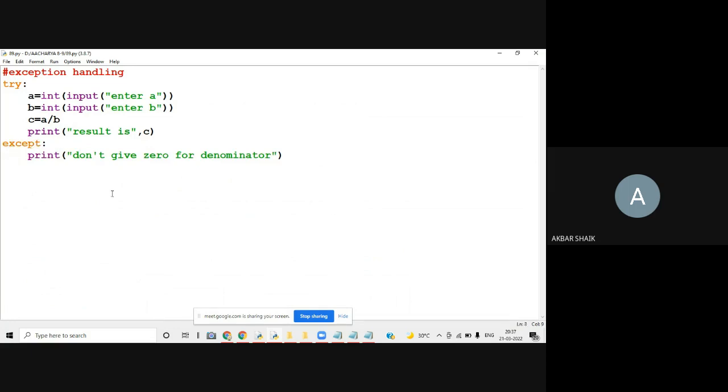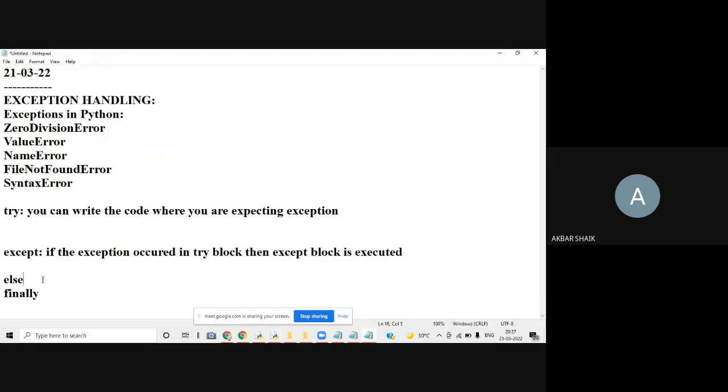And what about else? I told you one more statement is else and another keyword is finally. So what will else and finally do?